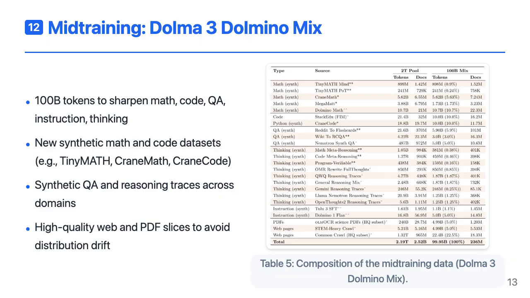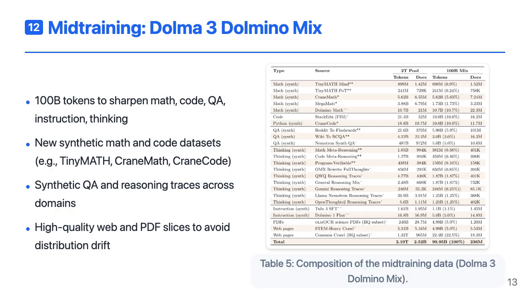After pre-training, Olmo 3 base gets an extra 100 billion tokens of mid-training on Dolma 3 Dolmino mix. This mix is heavily targeted. It includes new synthetic math datasets like TinyMath and CraneMath, synthetic code like Crane Code, QA datasets such as Reddit-to-flashcards and Wiki-to-RCQA, and a variety of thinking trace datasets spanning math, code, and general reasoning. At the same time, the mix retains some high-quality web and PDF data to keep the distribution from drifting too far from pre-training.